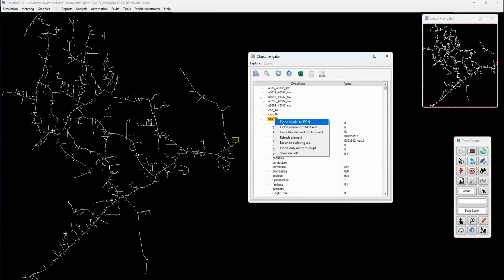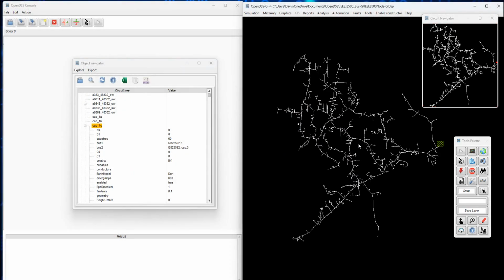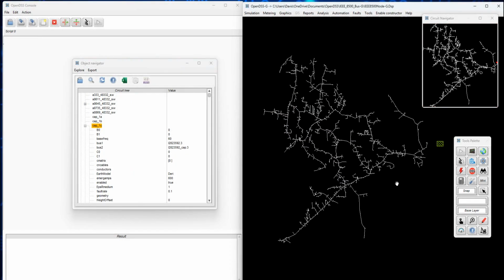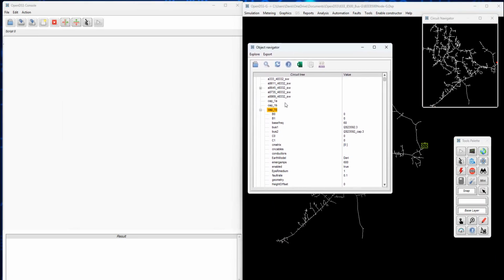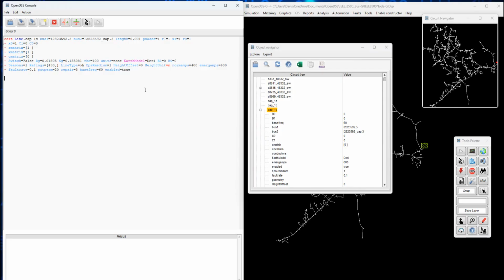The Circuit Navigator has also seen a meaningful upgrade. It now works as a full circuit editor built around an on-demand tree structure, making it much easier to explore your model as it grows. The tree stays closely linked to the GUI, so selecting an element in the navigator highlights it on the schematic, and you can edit properties right there without breaking your flow. It adds a smoother, more flexible way to move through and refine your circuit inside the graphical environment.